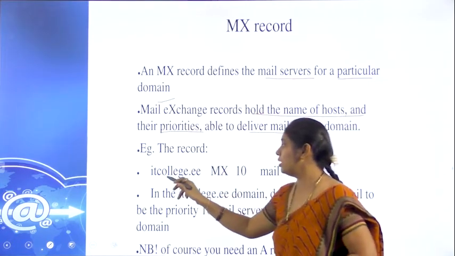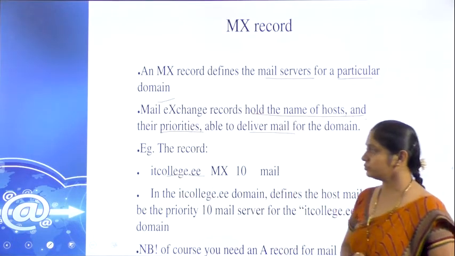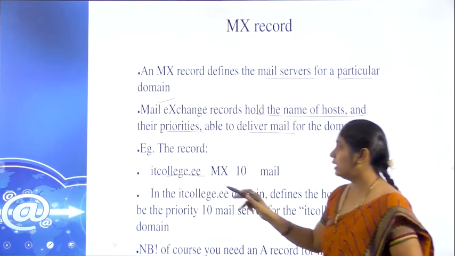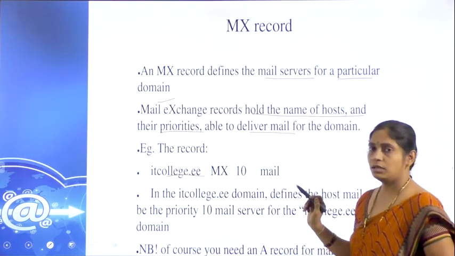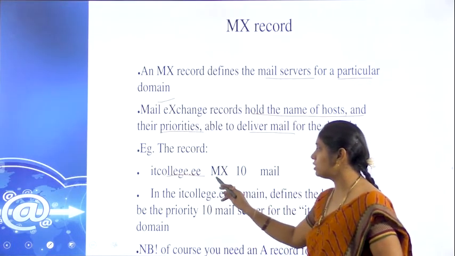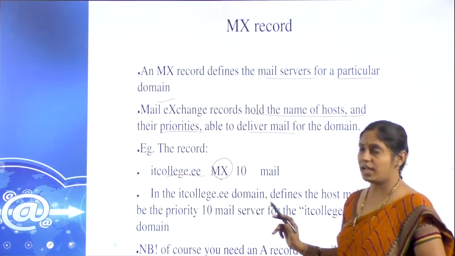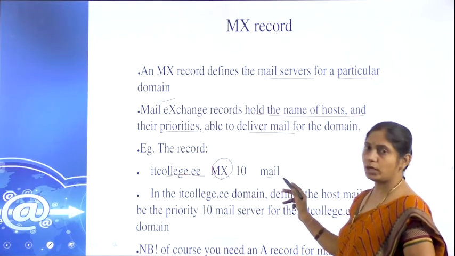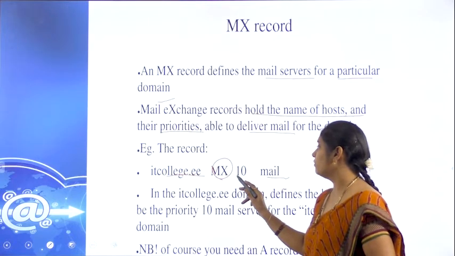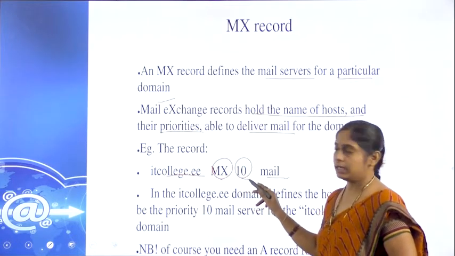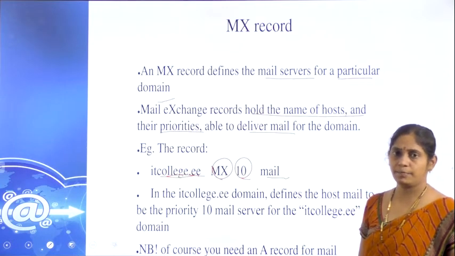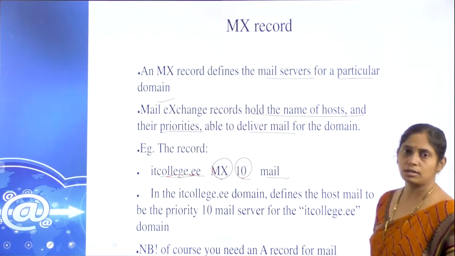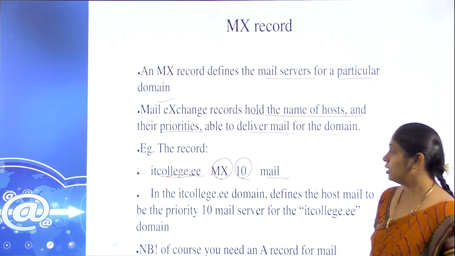For example, itcollege.ee mx10 mail. So likewise here it identifies. So MX means mail exchanger, nothing but a mail it is going to exchange, which has the priority of 10. And to this we want to send the data. Likewise it maintains the record. Right.